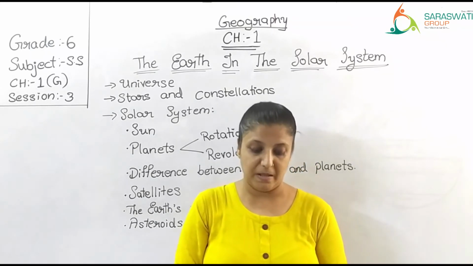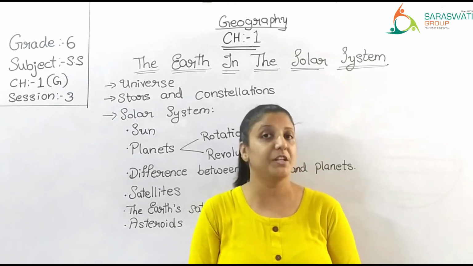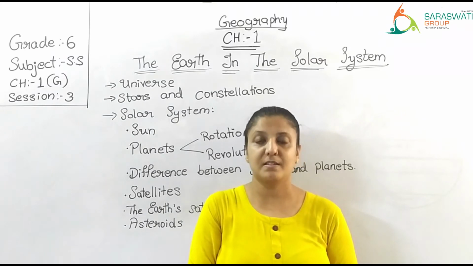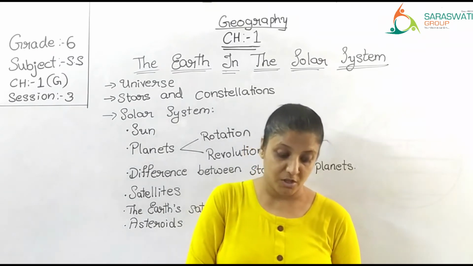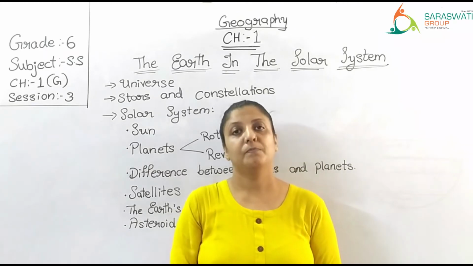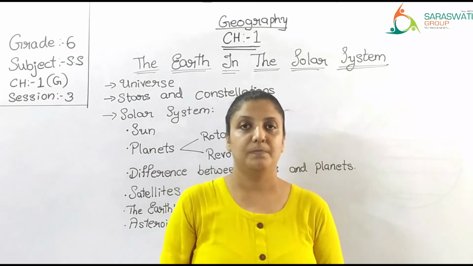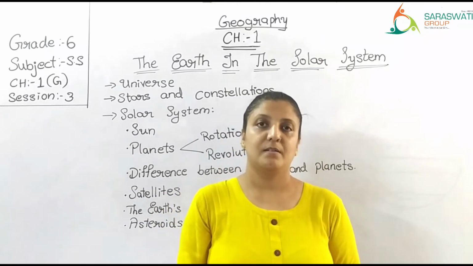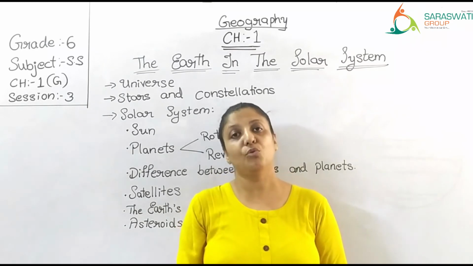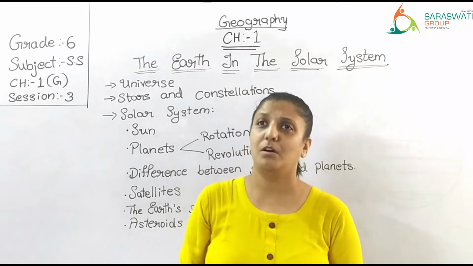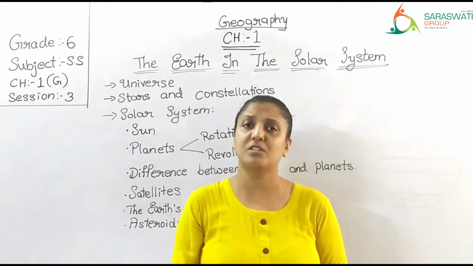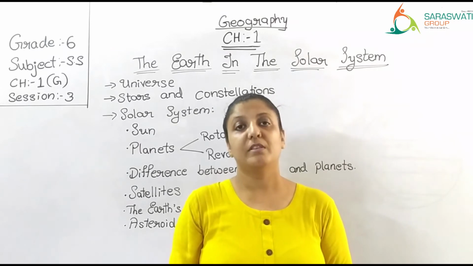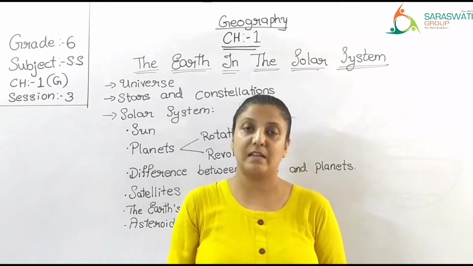Other than the stars and the planets, you can also see the moon in the sky. Correct? आपको रात में moon दिखता है ना sky में? Yes. So the moon is the satellite of the earth. The moon which we see is Earth's satellite. Jupiter is also having its own moon. It is believed that the Jupiter has approximately 79 moons. Okay. So, moon that we see is the Earth's satellite.